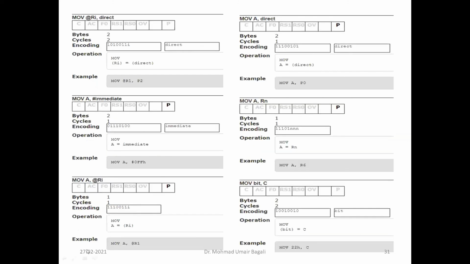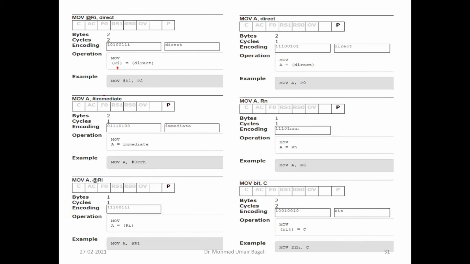Then it supports even this addressing mode: you can mention the direct memory address. So the content of the memory location whose address is mentioned directly within the instruction can be copied to the memory location whose address is pointed by the register.